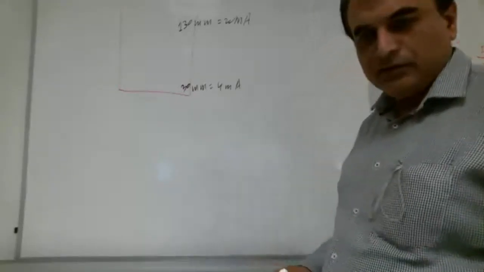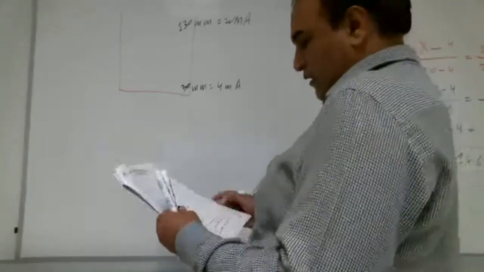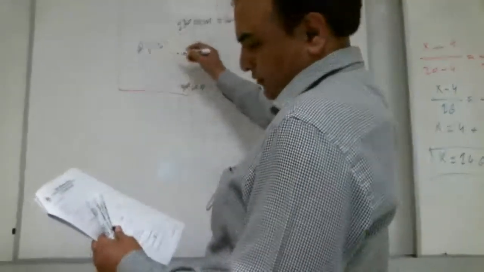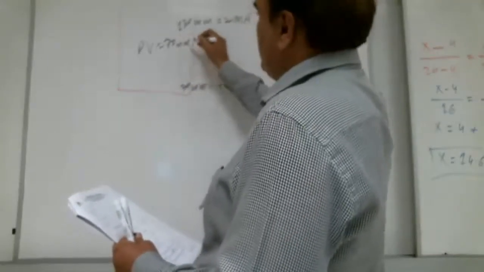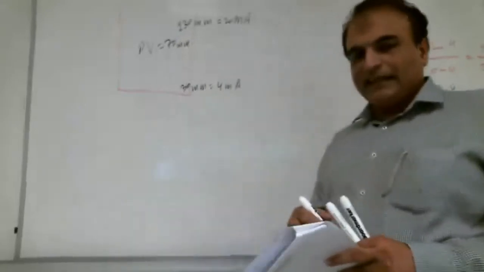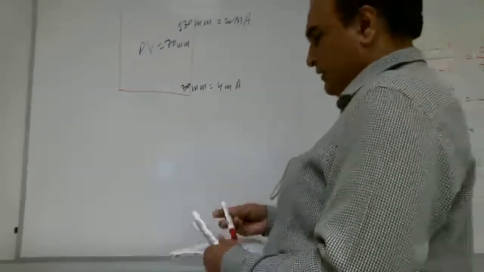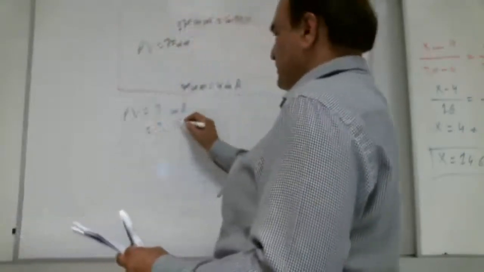Shabab with me? Okay. Now, what is the current process variable? Right now, how much does the tank have? 70 millimeter. Right now, the tank has 70 millimeter. So we need to find PV in milliampere and percentage.